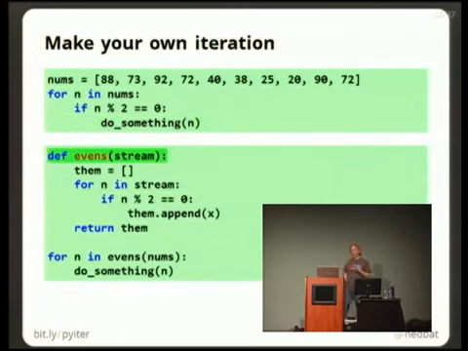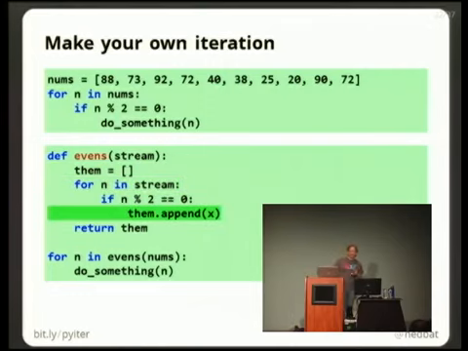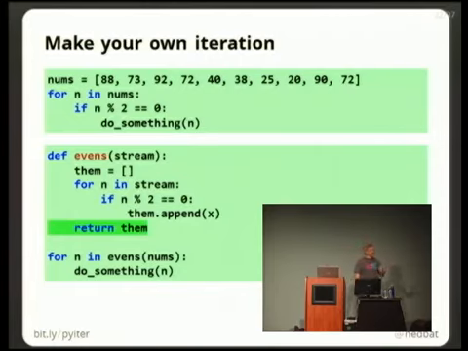So for instance, what we could do is define a function called evens, which accepts a stream of values. And it makes an empty list, and for all of the values in the stream, it puts the even ones into our list, and then it returns the list. So now what we've got is a function called evens, which accepts an iterable and produces a new iterable, which happens to be a list, but it's iterable. And that means that now we can say for n in evens of nums, do something.